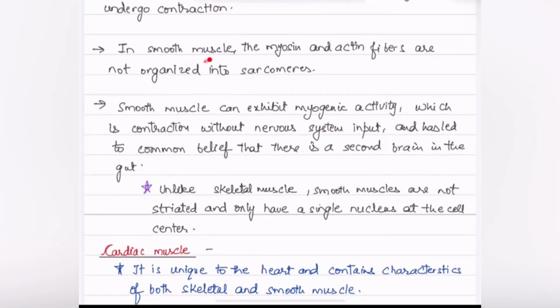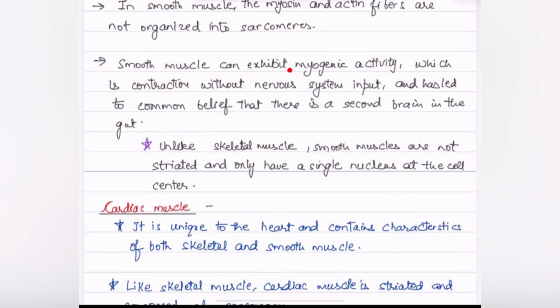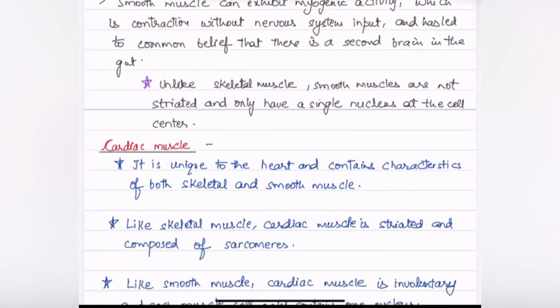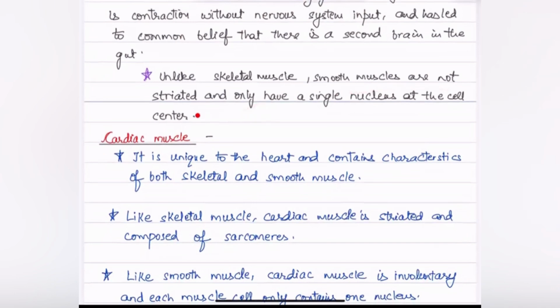In smooth muscle, the myosin and actin fibers are not organized into sarcomeres. Smooth muscle can exhibit myogenic activity, which is contraction without nervous system input. The common belief is that there is a second brain in the gut. Unlike skeletal muscle, smooth muscles are not striated and only have a single nucleus at the cell center.